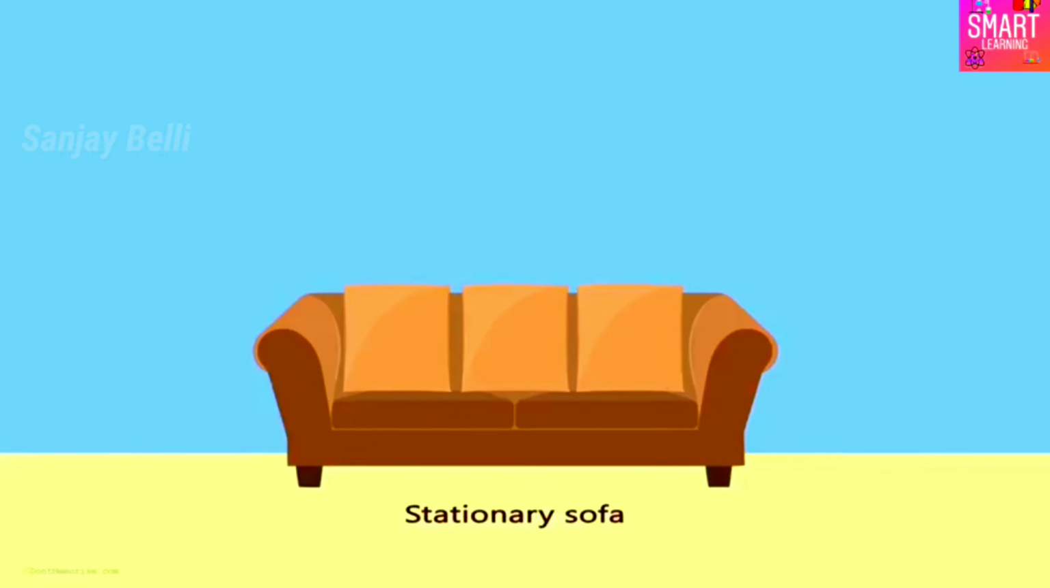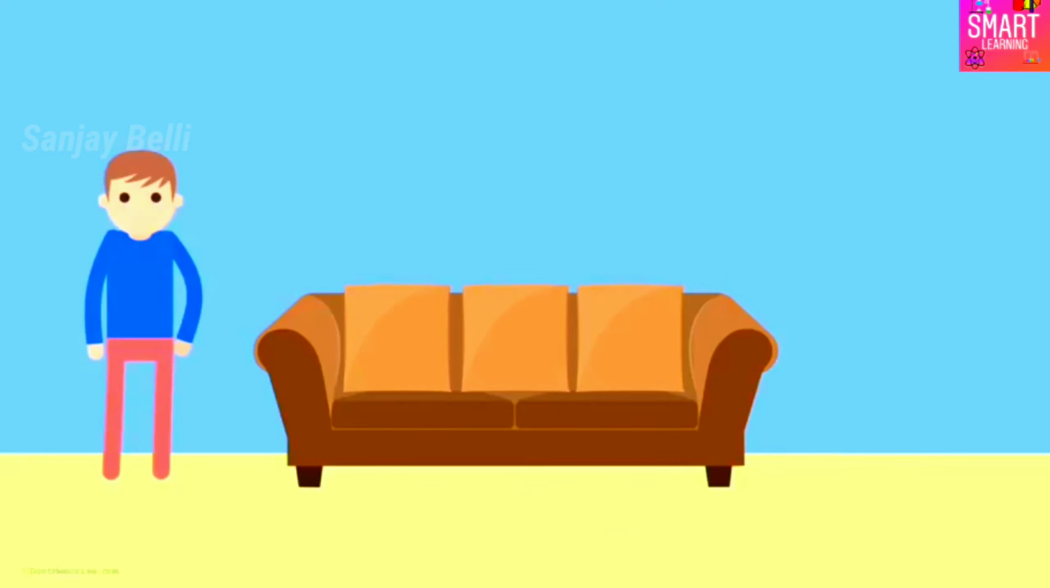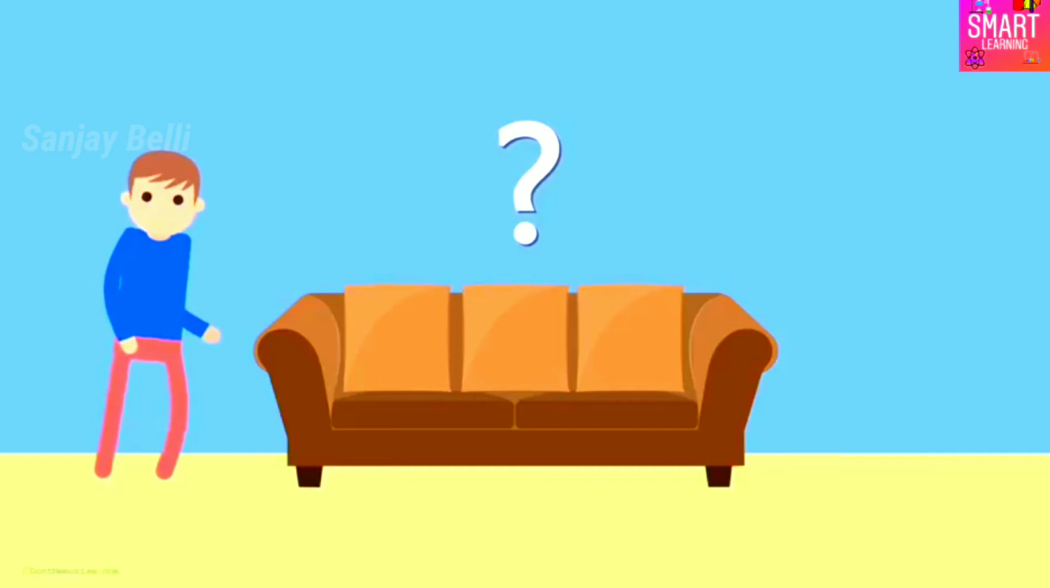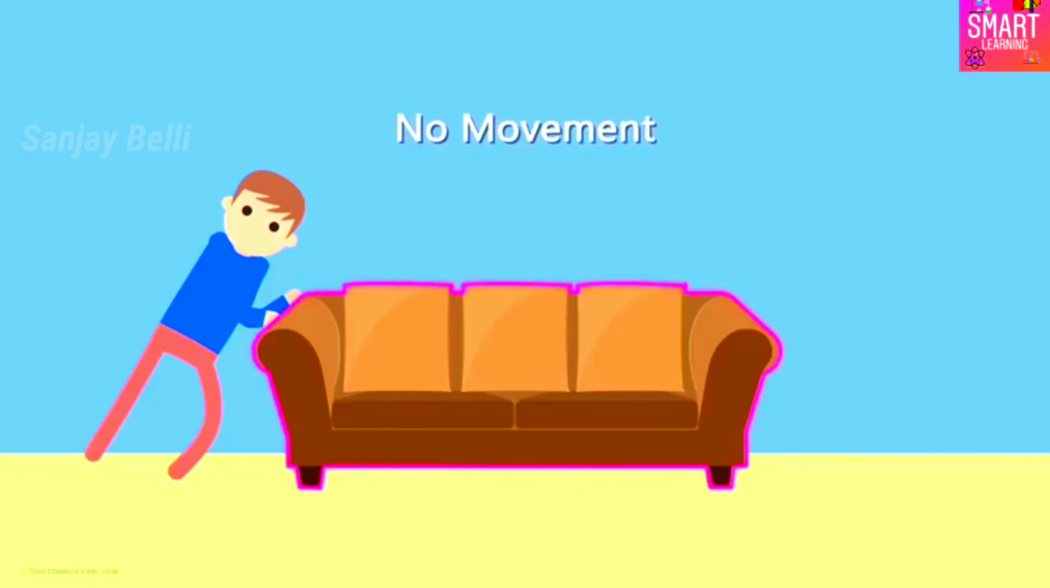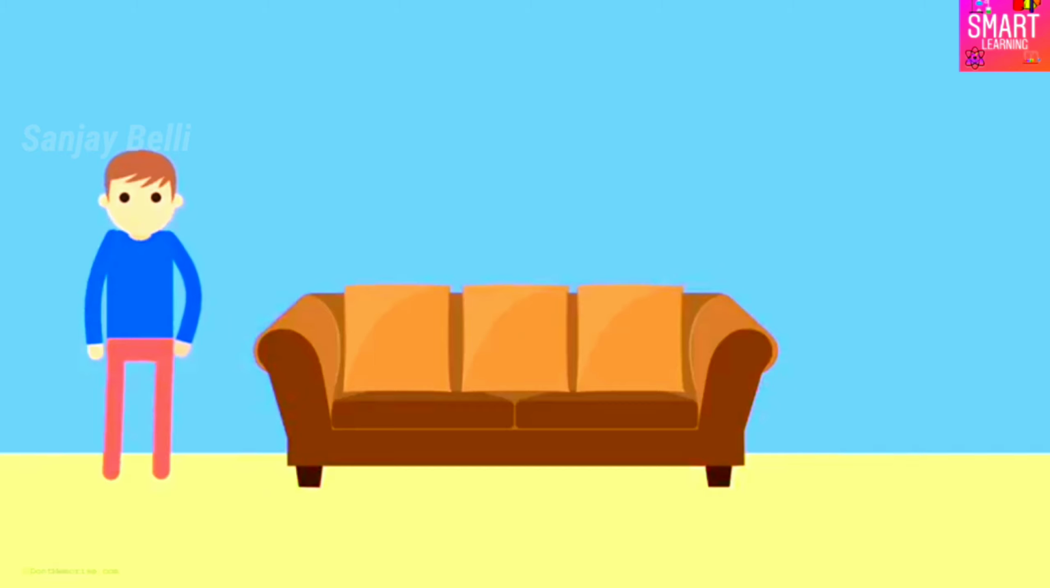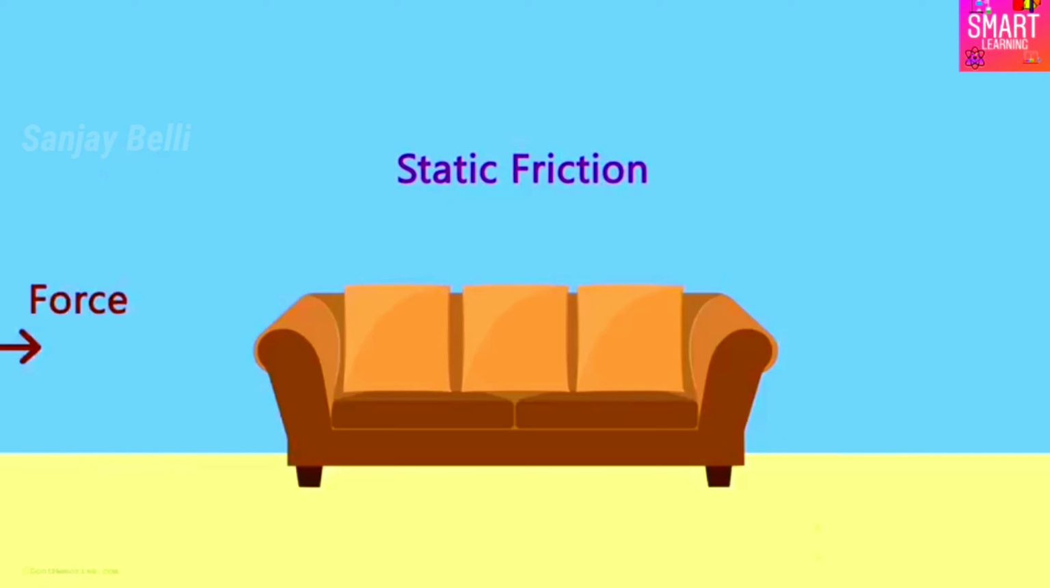Let's say you want to move the stationary sofa in your living room and the sofa is really heavy. What happens when you give it an initial push? Yes, you are right. Nothing happens. The sofa doesn't move even though you are applying a lot of force. Why do you think the sofa doesn't move? Well, the answer is static friction.